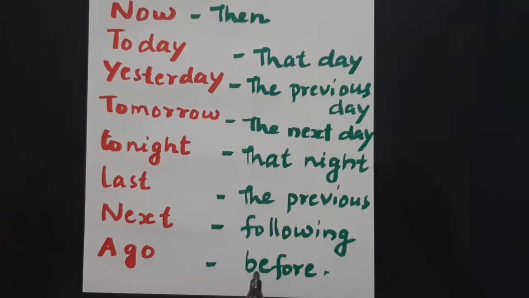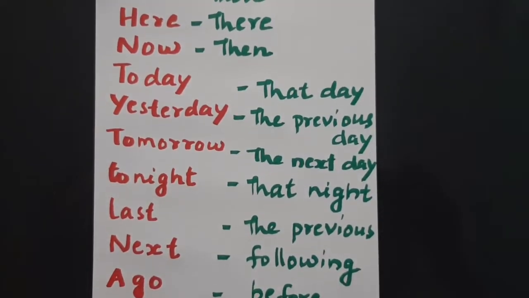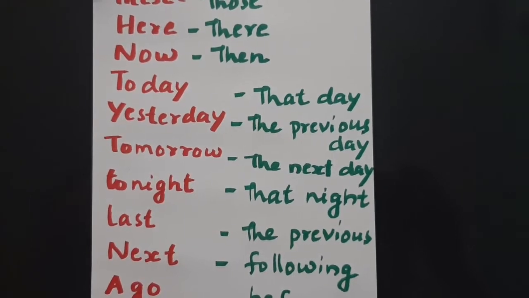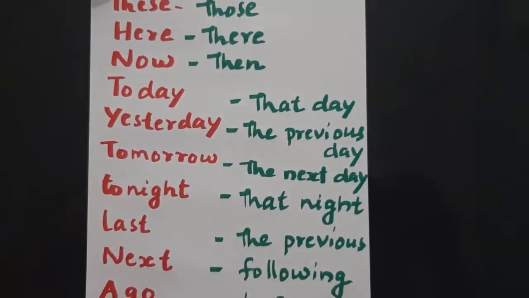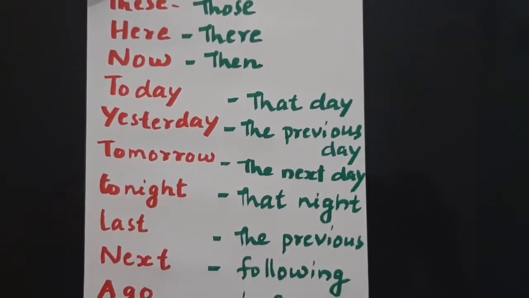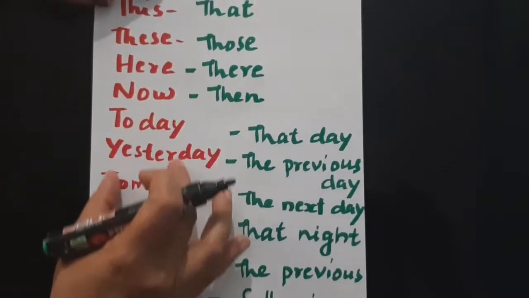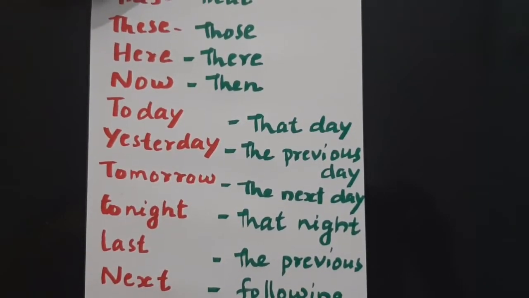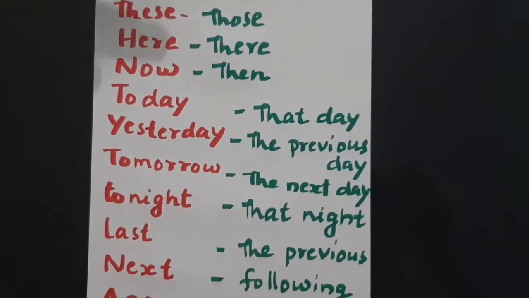Ago, before. See, this is a compulsory rule as far as reported speech is concerned, so you need to learn this by heart. If it is difficult for you to remember all these, just learn them by heart. Once again I repeat, terms that show closeness change to terms that show distance.